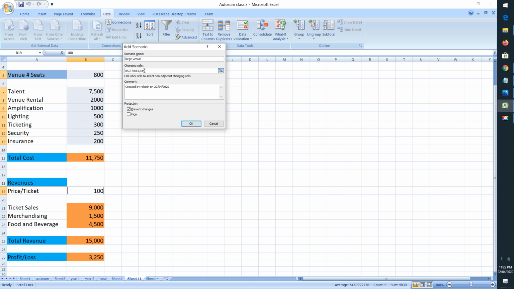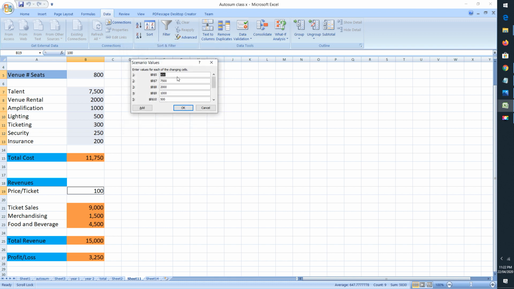and the changing cells will be same. These will remain same. I can delete the comment, or I can create another comment. Here I will delete the comment and then press OK, and then make changes. Let us say my large venue will contain say 1500 seats, and accordingly my talent fee will be changed. Let us say now it is 9,000. Now the venue rental will also be changed, say 4,000.